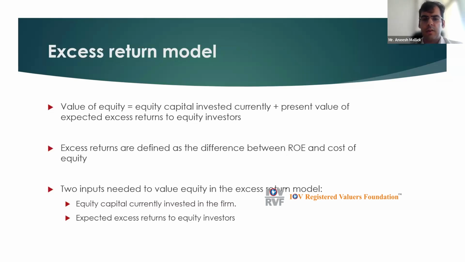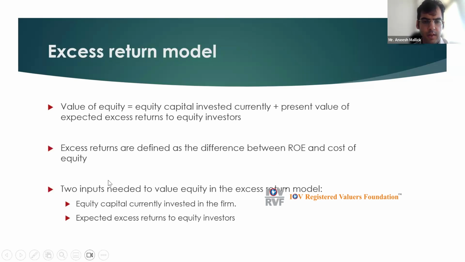And if the bank is generating negative ROE, or ROE lower than the cost of equity, then it will have a negative impact on the value of a bank. In case of positive impact, the value would be more than the equity capital invested currently. We'll talk about all this when we move to the Excel file.